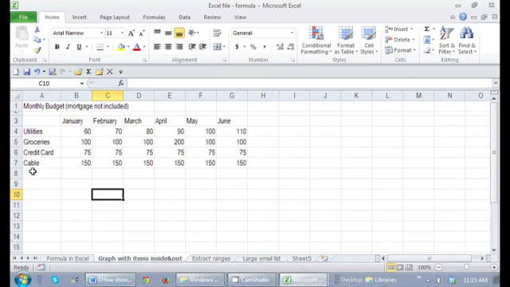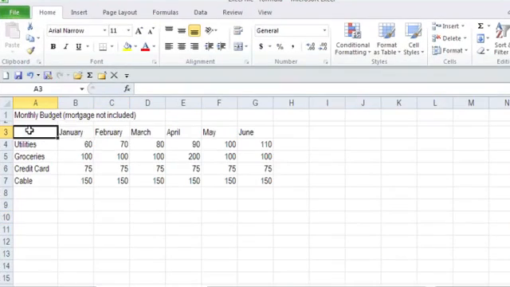Here I am in Excel, and I don't want to chart all of these months. I just want to chart the first quarter. So I'm going to select what I'd like to chart.